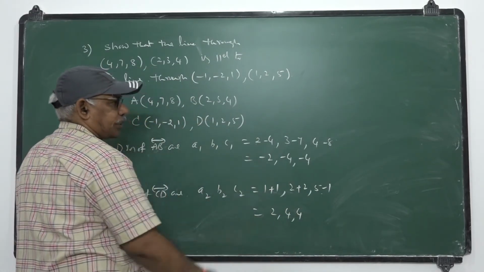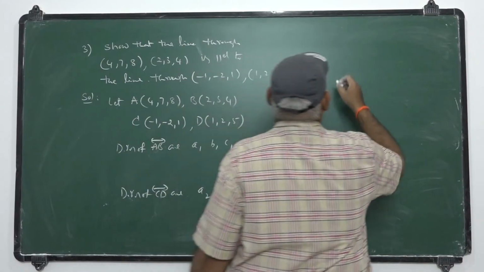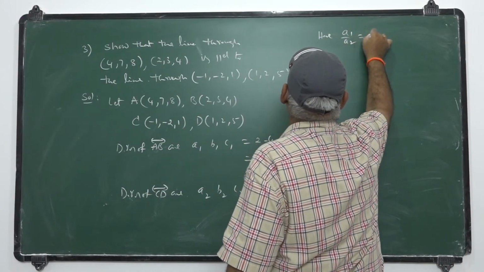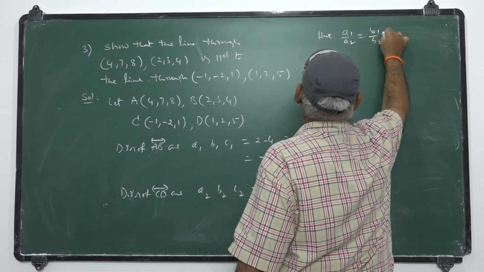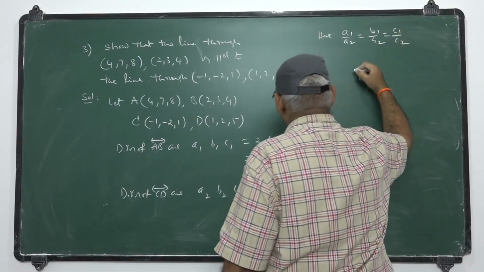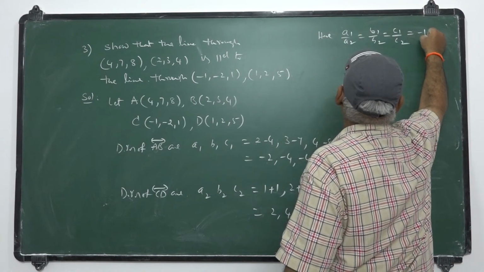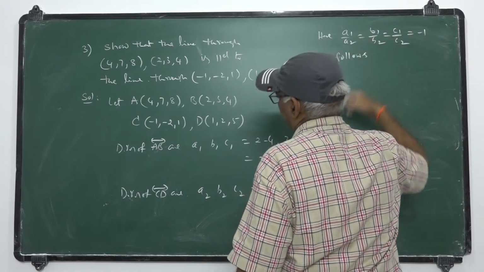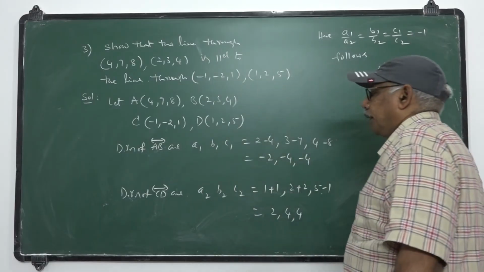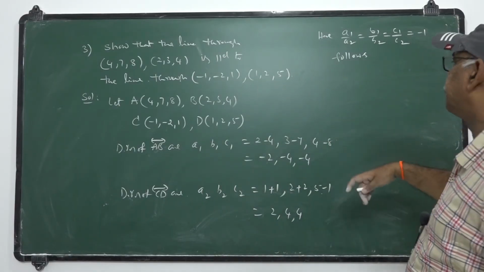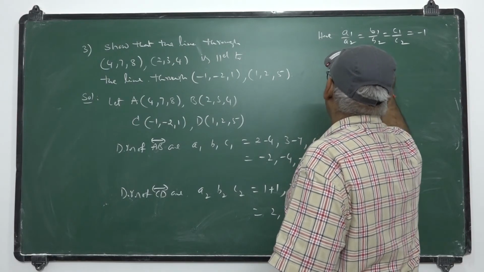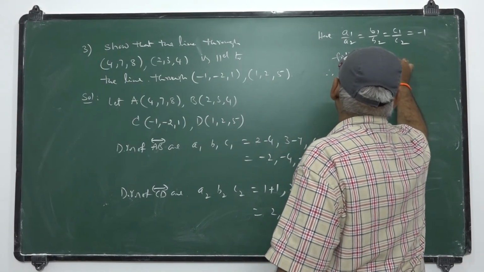These two are proportional clearly. Here, A1 by A2 equal to B1 by B2, equal to C1 by C2, equal to -1 follows. All the direction ratios of AB and CD are proportional. Hence, the line AB is parallel to CD itself.